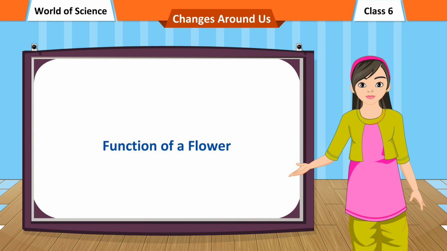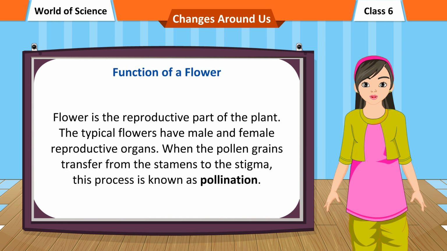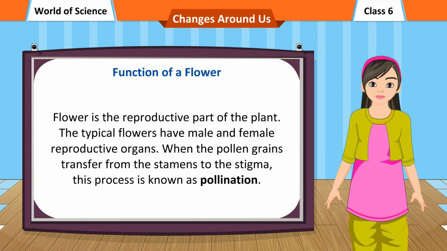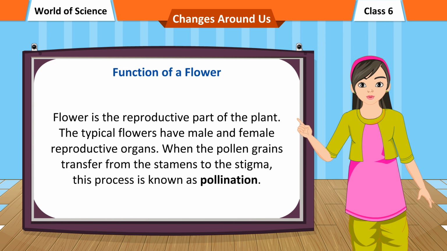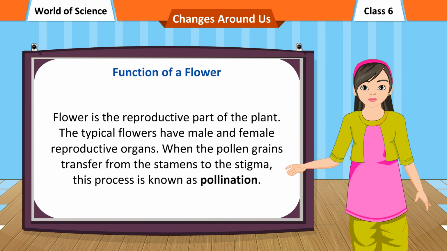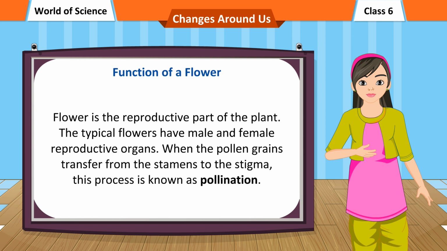Function of a flower. Flower is the reproductive part of the plant. The typical flowers have male and female reproductive organs. When the pollen grains transfer from the stamens to the stigma, this process is known as pollination.